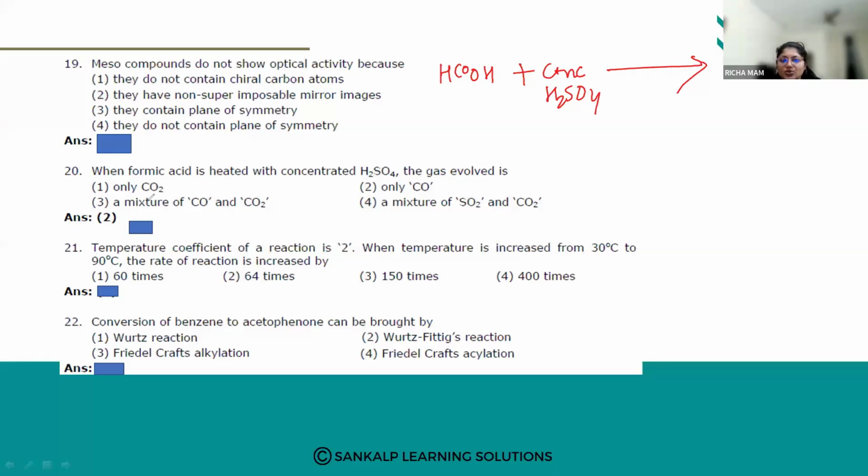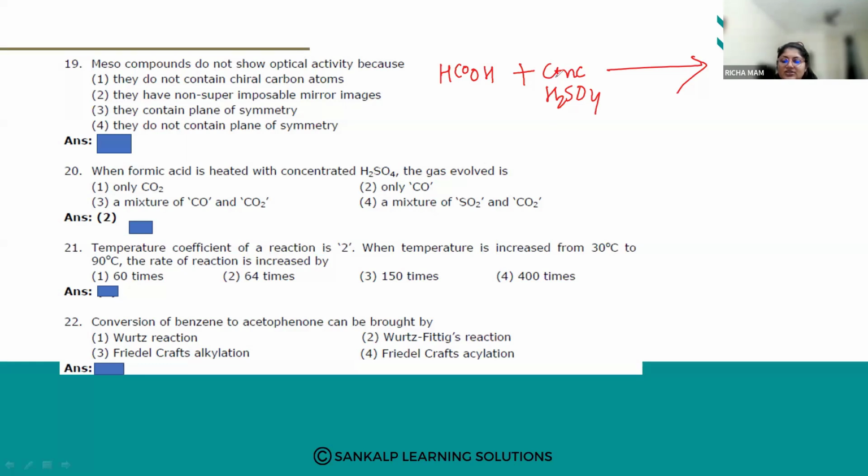These are the options: only carbon dioxide, only carbon monoxide, a mixture of carbon dioxide and carbon monoxide, and a mixture of sulfur dioxide and carbon dioxide. When you heat formic acid with sulfuric acid, carbon monoxide and water vapors are evolved.